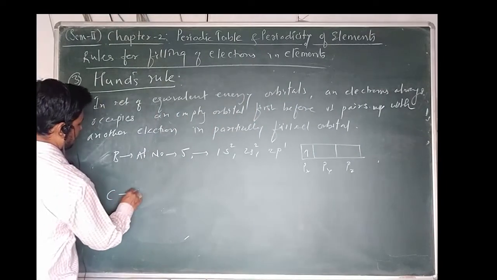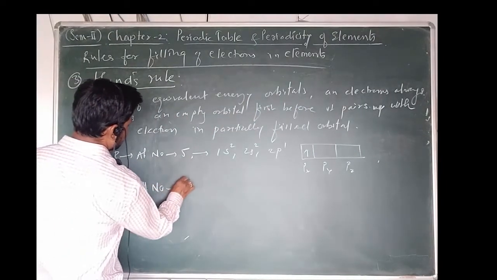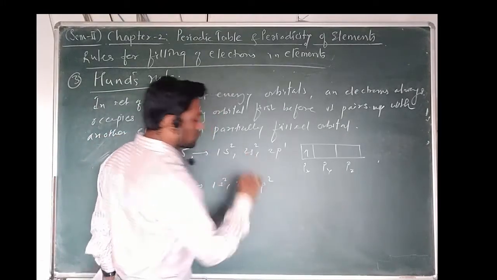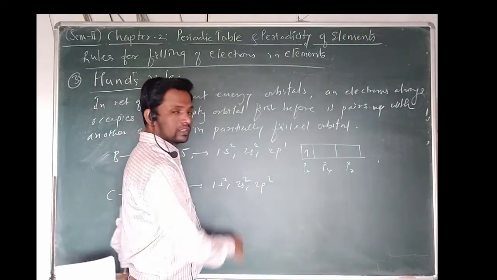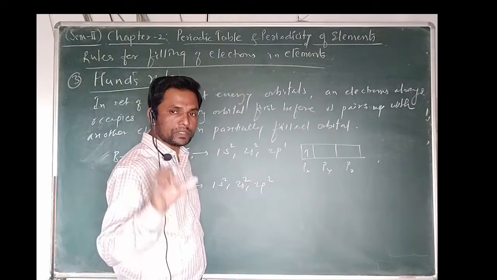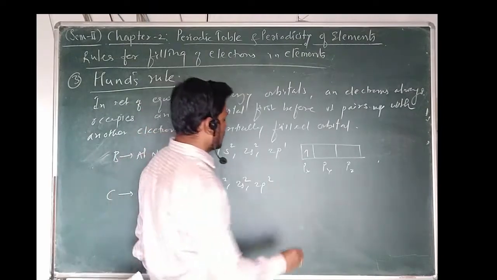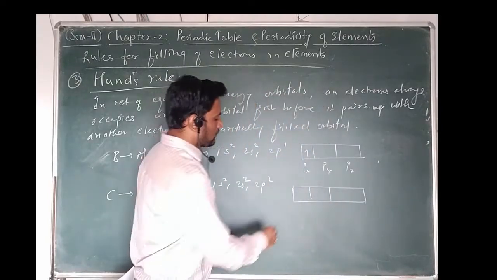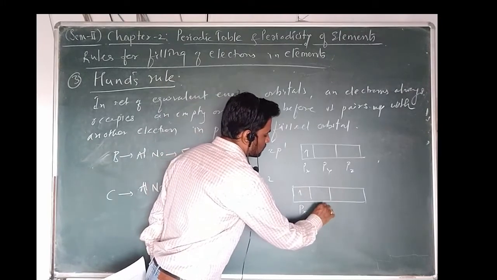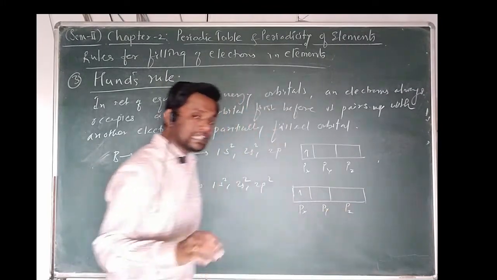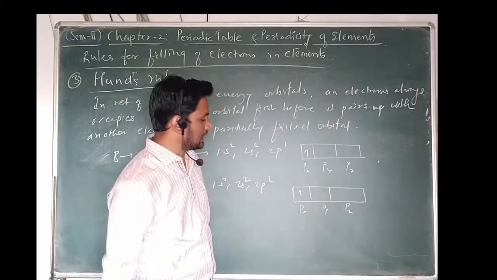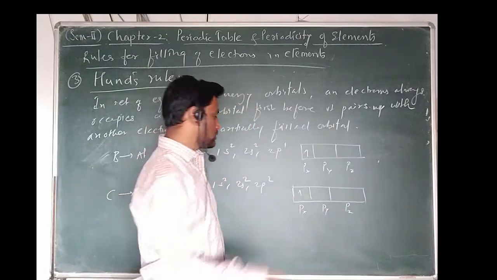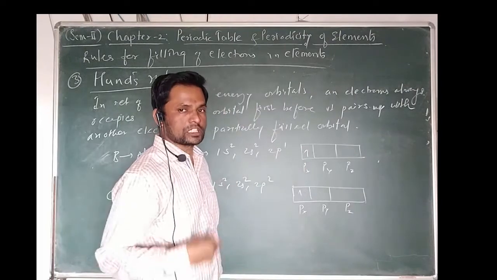Now let me consider carbon, atomic number 6, having 1s2, 2s2 and 2p2. Here 1s2 and 2s2 are already filled, but we can see the 2p2, meaning 2 electrons in the p orbital. How can they be filled? Always try to understand here: first one electron is filled into 2px, 2py or 2pz. Now when the next electron enters, it has the possibility to fill into the py, into the pz, or also into the px.